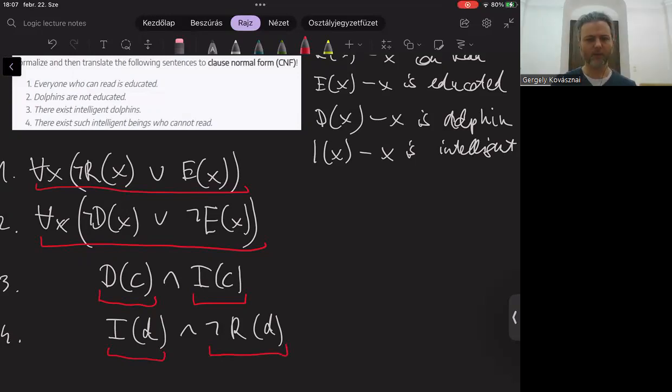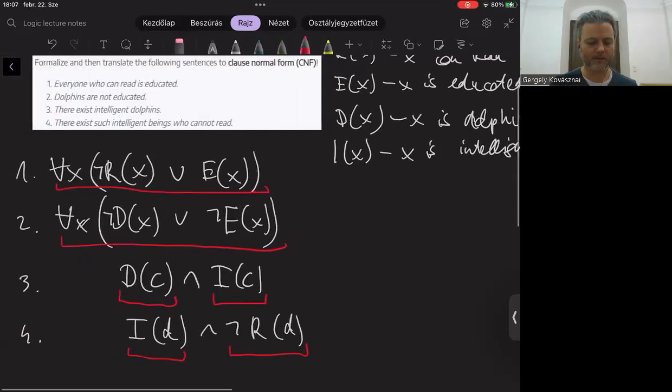I would like to mention that sometimes, for the sake of simplifying things, to make our clauses as transparent as possible, we don't even write the universal quantifiers, because if you find a variable in the formula, you can immediately know that it is universally quantified.